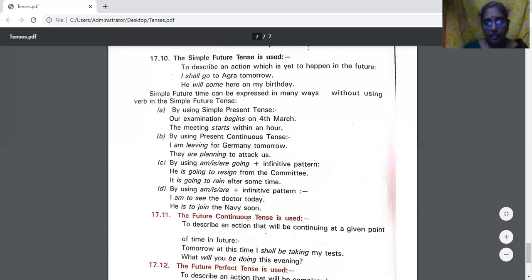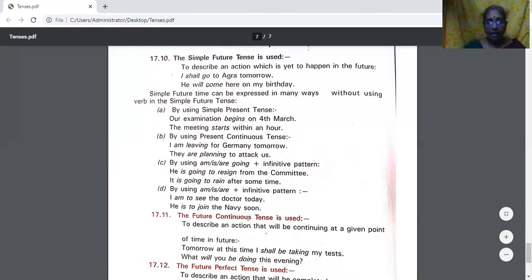By using present continuous: I am leaving for Germany tomorrow. They are planning to attack us. Here, "am leaving" and "are planning" are in present continuous. Present continuous also can be used to express simple future tense.